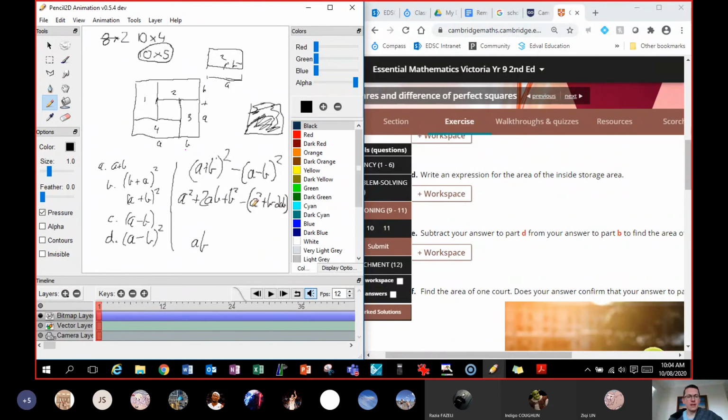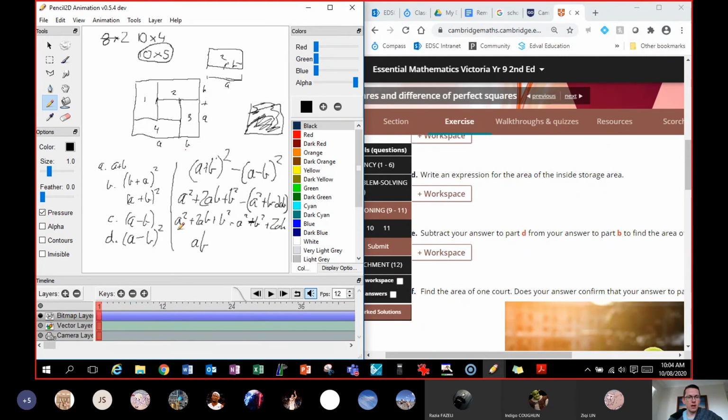Now, don't forget that's minus. I've put that in brackets. So minus a squared, and minus b squared, and minus minus will make a positive plus 2ab.